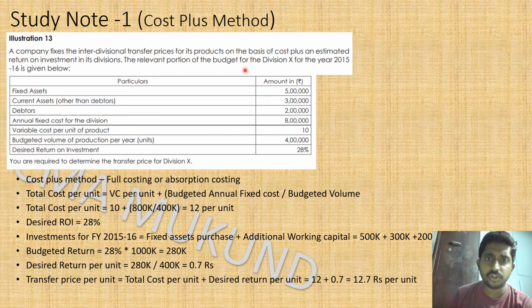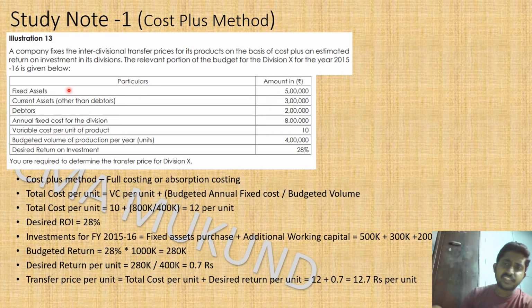The relevant portion of the budget for division X for 15-16 is given below. So fixed assets 5 lakhs. We should not be confused with the data that is given in the question. We have to be grounded, and we should know where we are. We are doing transfer pricing for the next year, and the data we have is the forecast or the budget of the next year, which is submitted from various technical teams, the marketing team and the management. All this data is consolidated by the finance department, and the finance department is having an input.